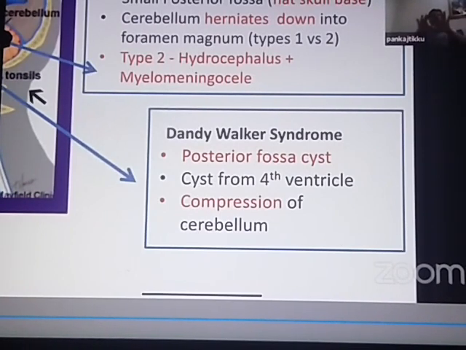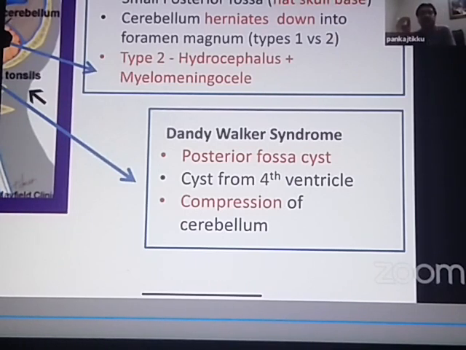Because of the cyst in the posterior fossa, the posterior fossa appears to be very big in size. So this is exactly opposite to Arnold-Chiari malformation. In Arnold-Chiari malformation, I told you the posterior fossa is small. In Dandy-Walker syndrome, because of the cyst, the posterior fossa appears to be very big.